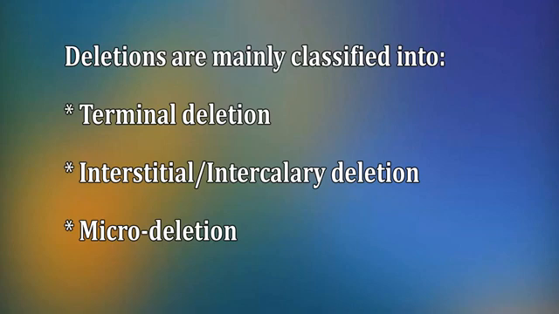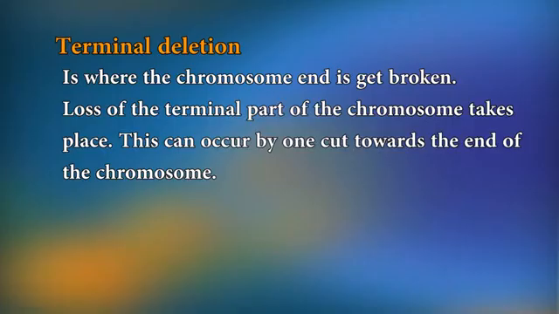Deletions are mainly classified into terminal deletion, interstitial or intercalary deletions, and microdeletions. Terminal deletion is where the chromosome end gets broken, and loss of the terminal part of the chromosome takes place. This can occur by one cut towards the end of the chromosome. In case of intercalary or interstitial deletion, two breaks occur to delete the interior part of the chromosome.